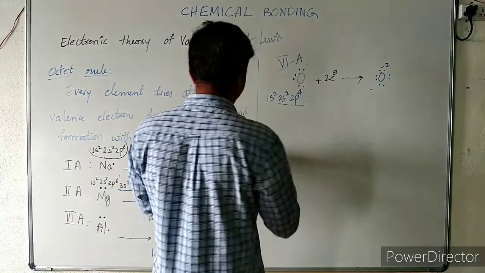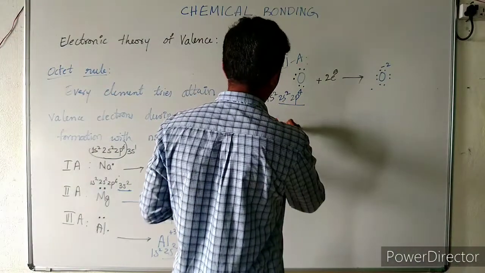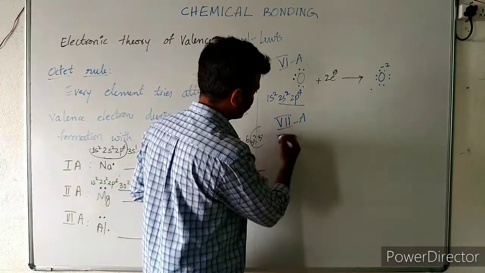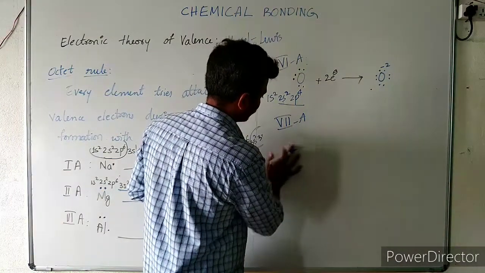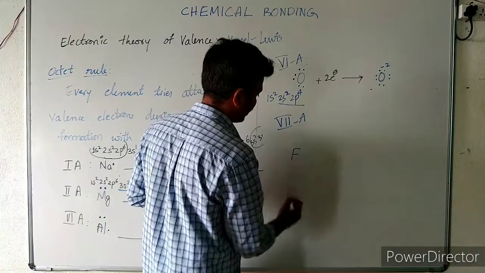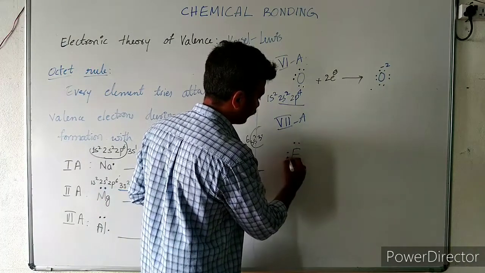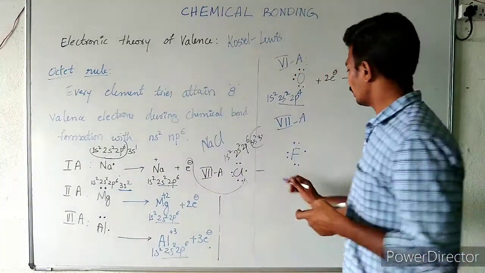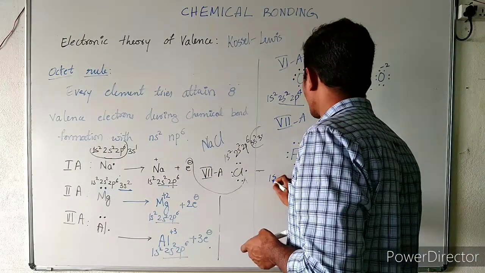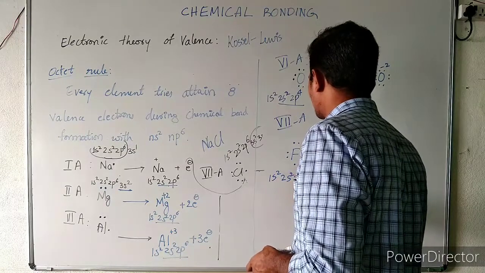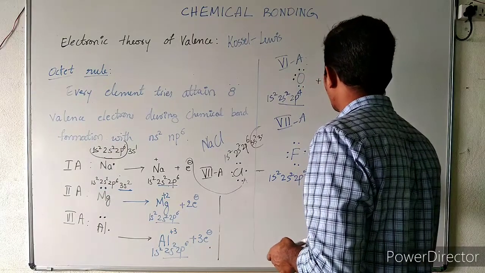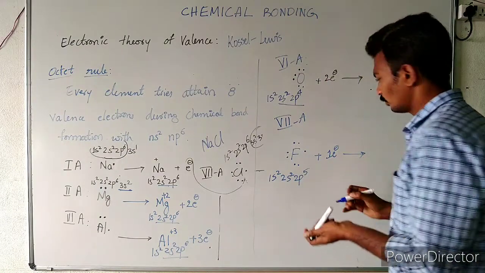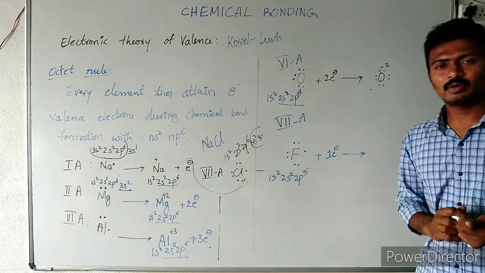If you take the 7th A group element, that is fluorine, it has 1, 2, 3, 4, 5, 6, 7 electrons in its valence shell. The configuration of fluorine is 1s2, 2s2, 2p5, plus 1 electron. 1 electron will be required by fluorine.